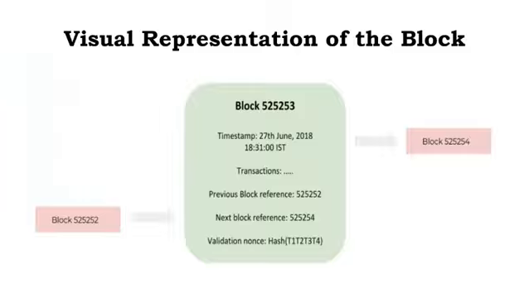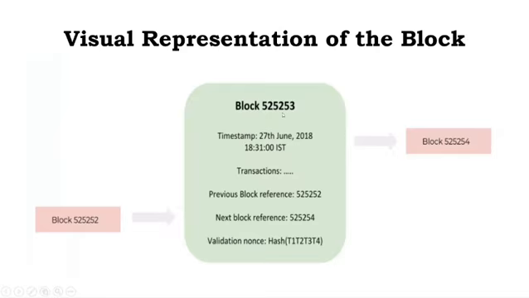And here you can see the visual representation of a single block. This pink shade is a previous block. This is the hash pointer, which is making a connection to the current block. And on the right side, from the current block we are pointing to the next block where it should be connected. So according to blockchain, each and every block is connected with the help of this hash pointer value.